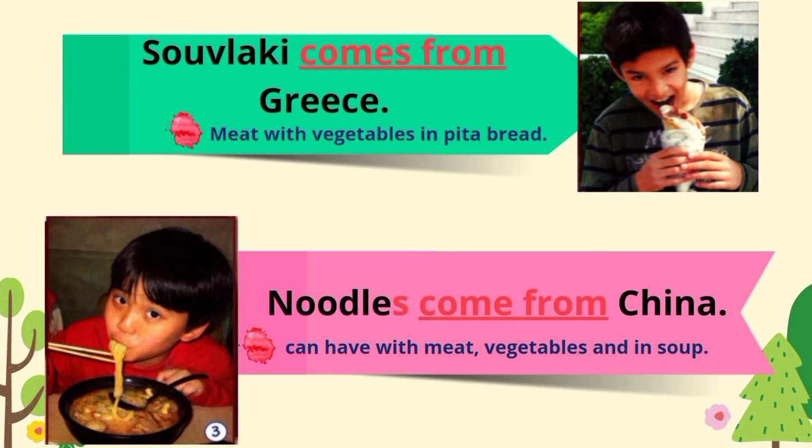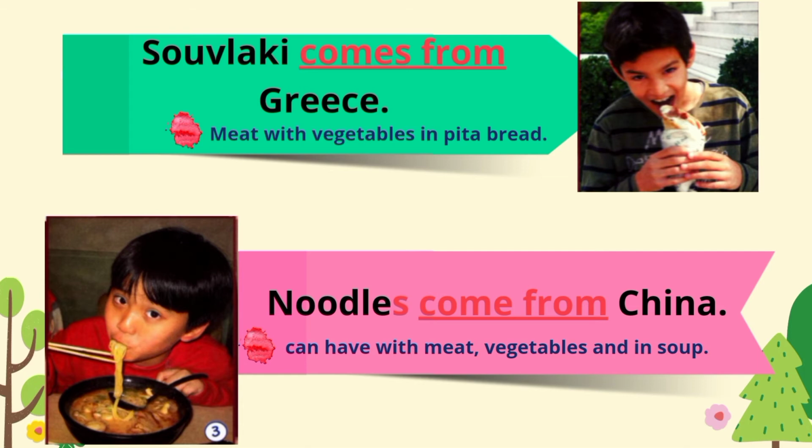The second example is, souvlaki comes from Greece. It means souvlaki berasal daripada Greece. Please note that the words comes from contain S because the word before that, which is souvlaki, doesn't have S at the end of the word. So that's why in this example, we use comes from. So what is souvlaki? It is meat with vegetables in pita bread, like shown in the picture.